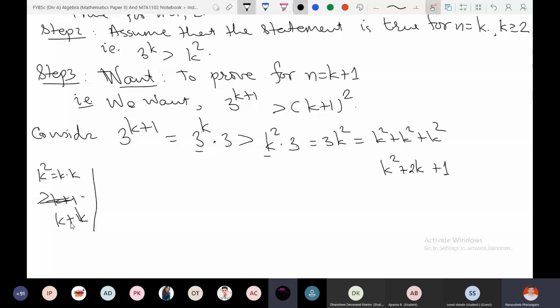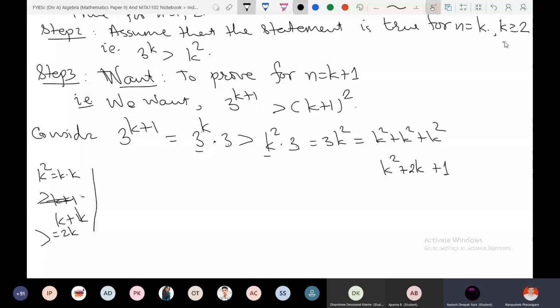Because our k is greater than or equal to 2, if I compare k squared and 2k, then k squared is bigger. Now k squared and 1, which is bigger? K squared, sir, is bigger, but if k is equal to 1... Why am I assuming that k is greater than or equal to 2? Is it clear?